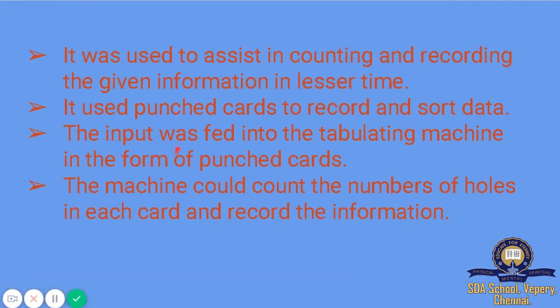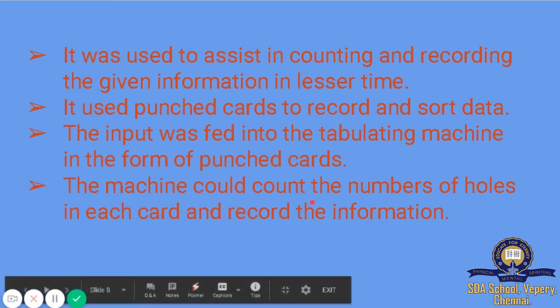The input was fed into the tabulating machine in the form of punched cards. The machine could count the number of holes in each card and record the information.